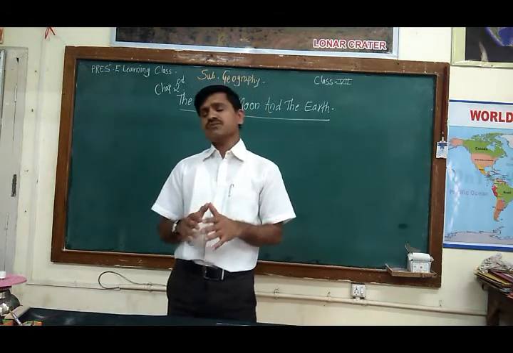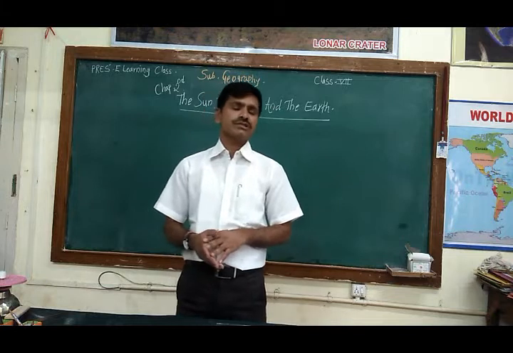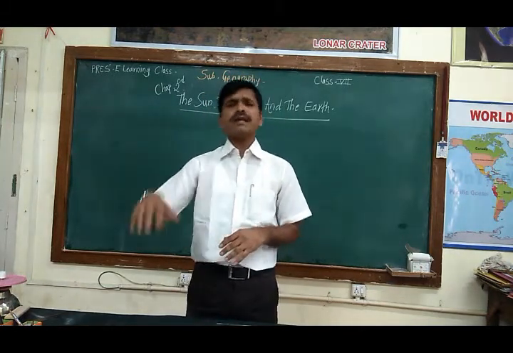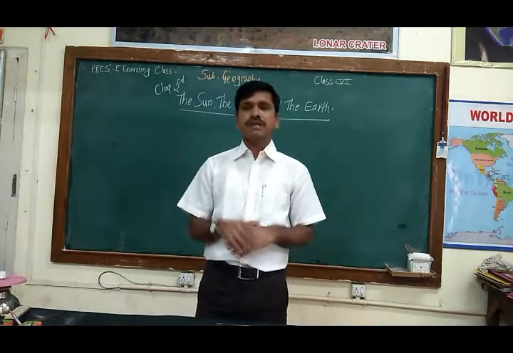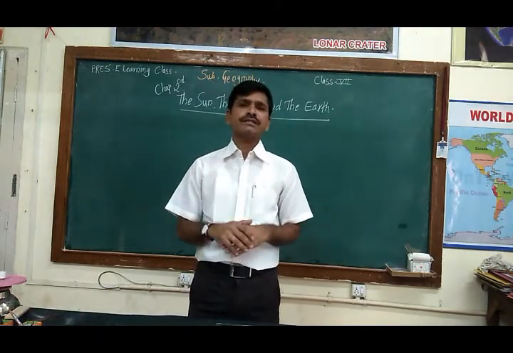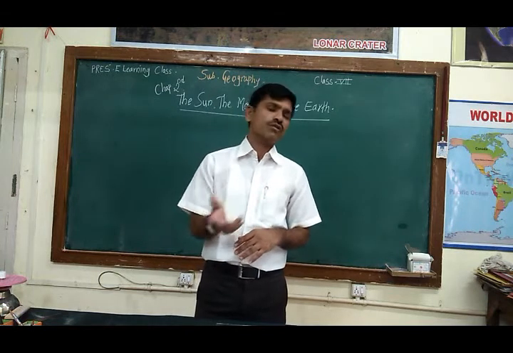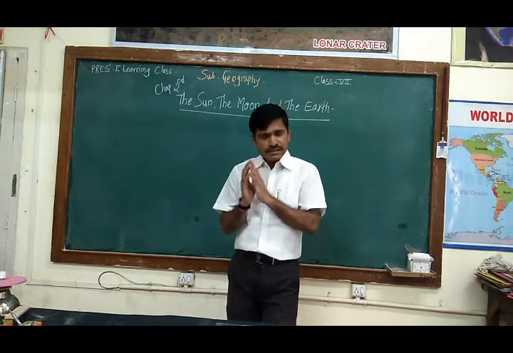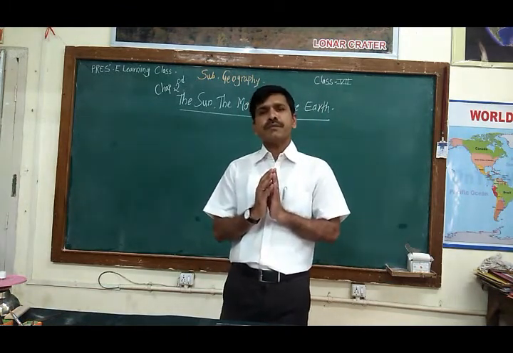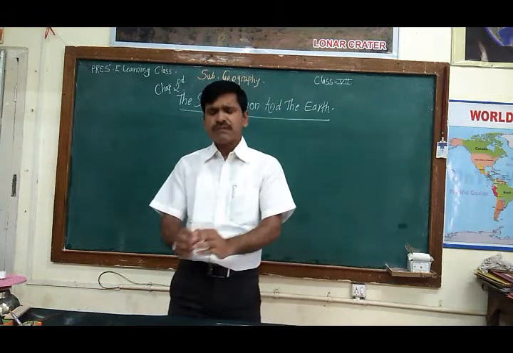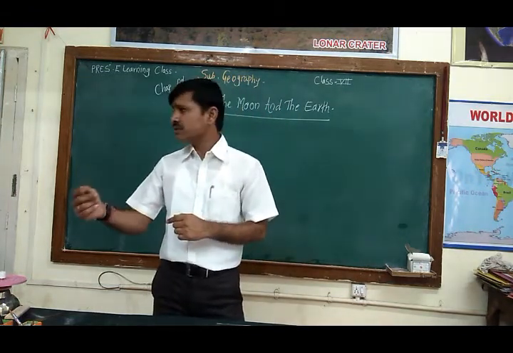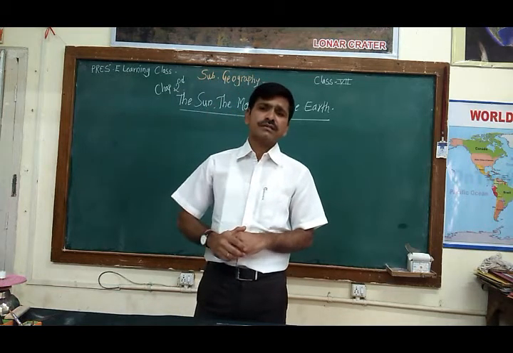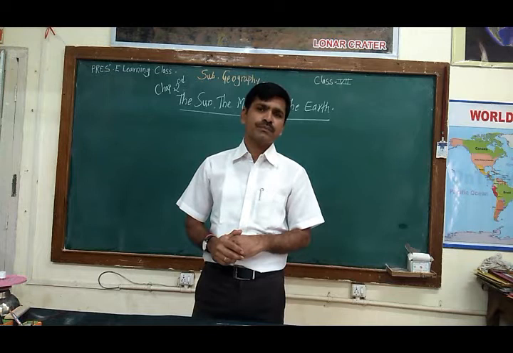Now this earth is one of the planets of the solar system, and all the planets, 8 planets, are rotating around the sun. Some of them are rotating in clockwise direction and some are rotating in anti-clockwise direction. So our earth, as it is rotating around the sun, has one most important satellite, that is a natural satellite known as the moon.